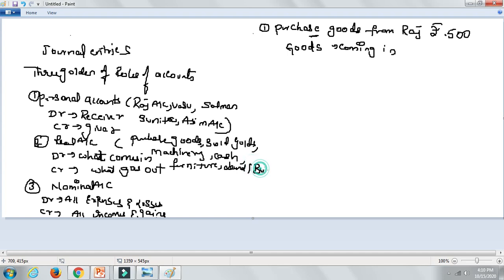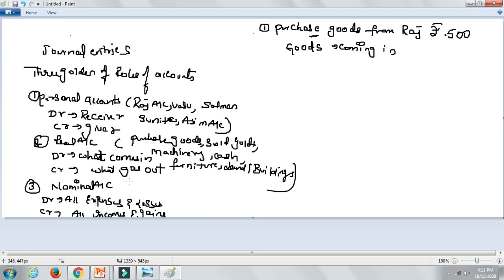If anything is coming into the business, these examples are there. If these things are coming into the business, you're going to debit it. If these things are going out of the business, you're going to credit it. Simple. If in a transaction you said goods or machinery, something like that, is coming into the business, you're going to debit them. If it is going out of the business, you're going to credit this. Remember this, it's very important.